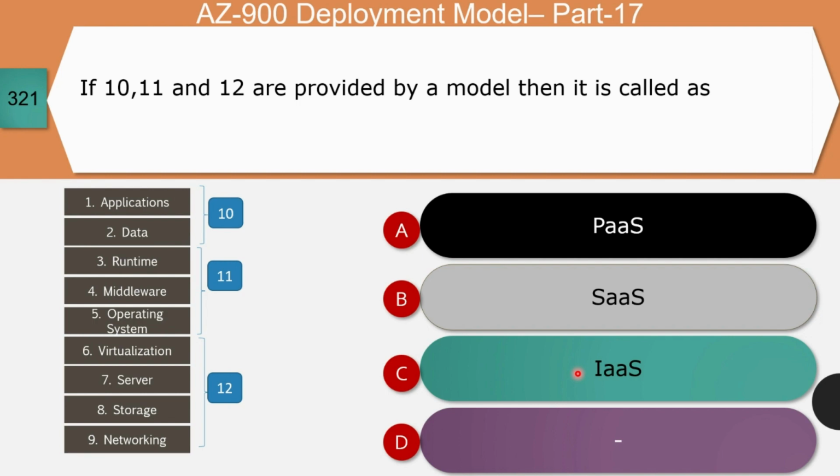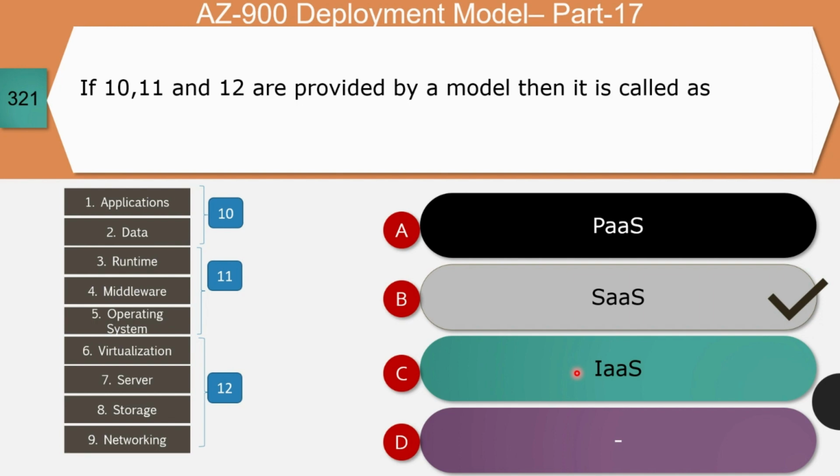The right answer for this question is option B. Let's see the reason. Server, storage, network, and virtualized environment form IaaS. Over and above IaaS, we have operating system, frameworks such as .NET, middleware, runtime environment, and databases, which form the platform as a service layer.